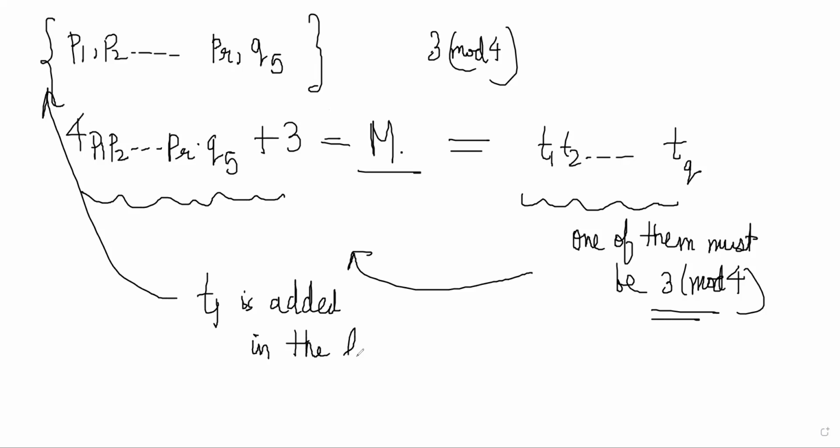So what you can see is that you can keep doing this process again and again, and the number of prime numbers of the form 4k plus 3 is definitely increasing forever. So this is infinite, so our assumption is wrong. Our assumption was that there are only finitely many 3 mod 4 prime numbers. But this proves that there are infinitely many 3 mod 4 prime numbers. Are you understanding? I hope everyone is getting that. So that is the understanding of this theorem 12.2. Nothing else is required for this.